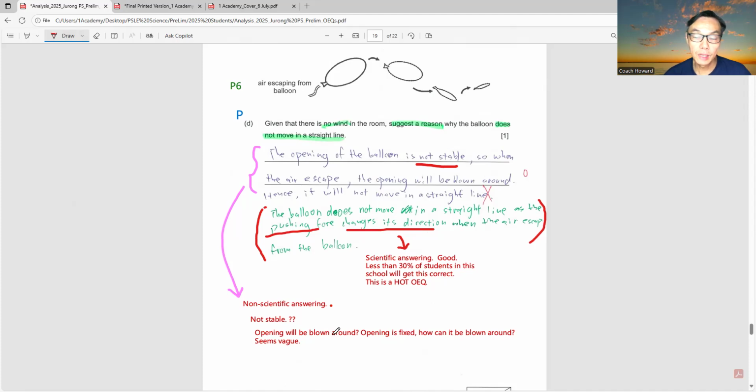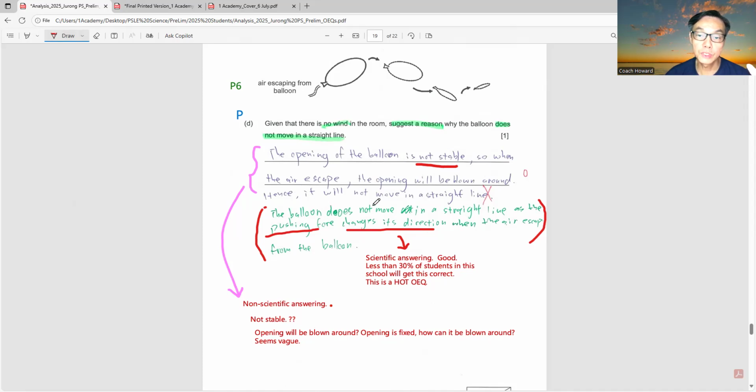Opening will be blown around, but the opening is fixed at the balloon's mouth. So this part, "opening will be blown around," seems vague. How can it be blown around? Because it seems vague, when answering questions the students must provide very clear answers. So this is a model answer.